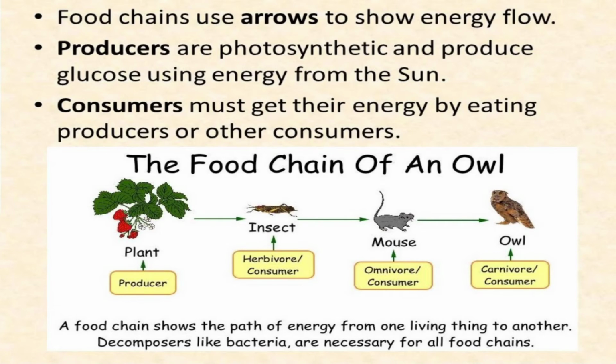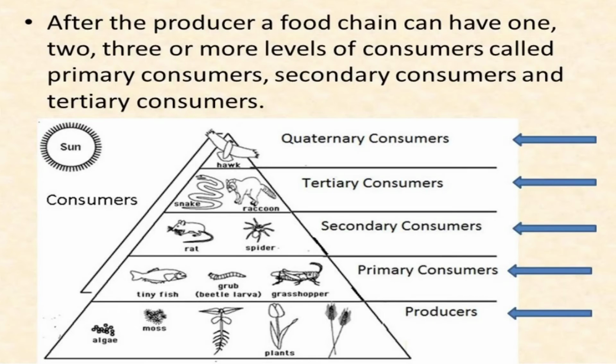They are basically grazers like sheep, cow, rabbits, goats, deers, etc. These animals are called herbivores. The tropic level where food energy is transferred from primary producers to primary consumers is called tropic level 2.